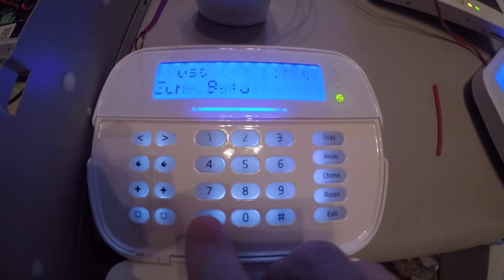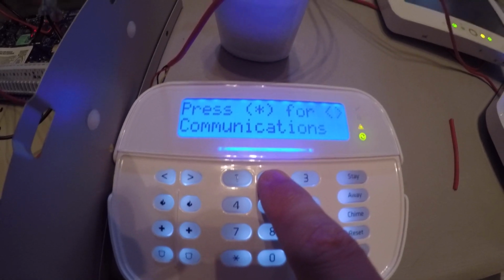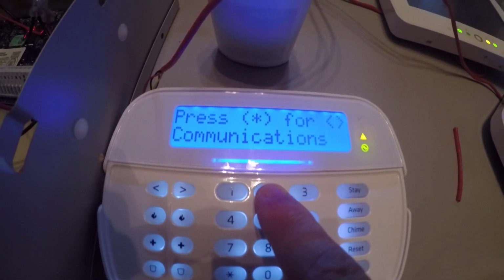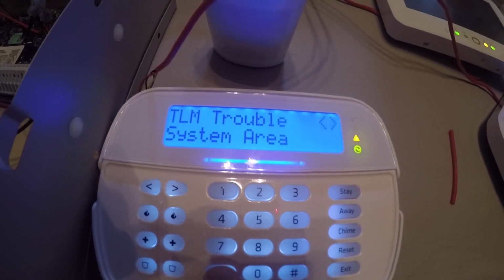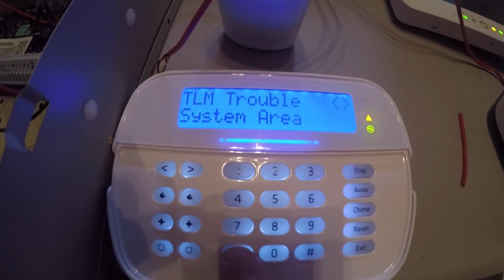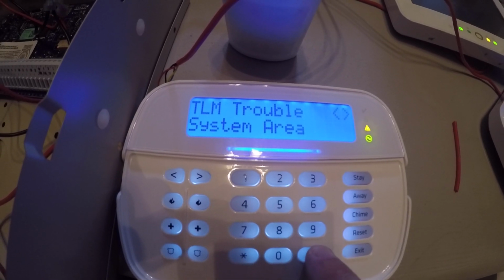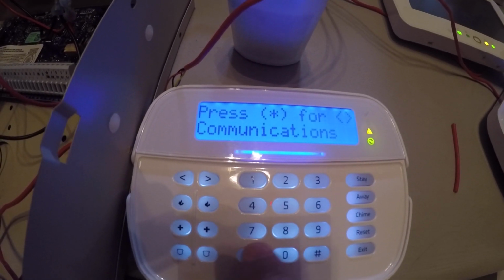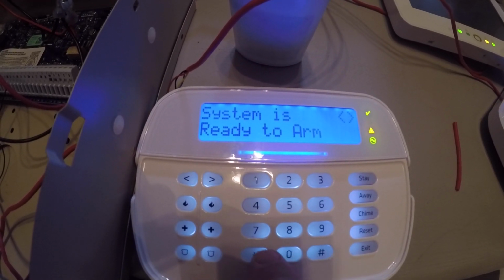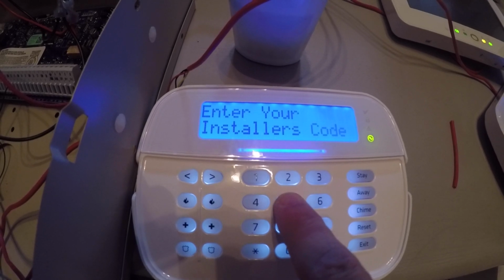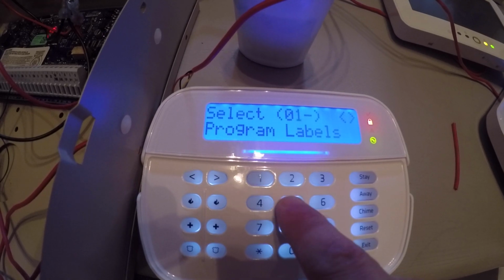So now let's look at the troubles. It says press star for the communications. System area TLM. So that means it's detecting that we don't have a phone line connected. And I can show you how to turn that off real quick. So if we hit star 8, we get into programming. I gotta pound out real quick. Star 8 and our installer code. And I believe it's section 015.